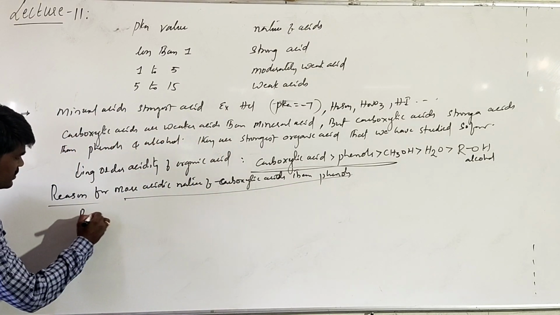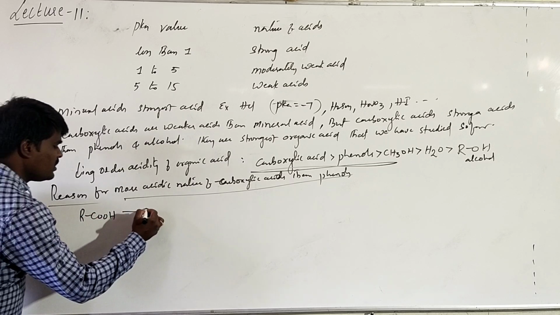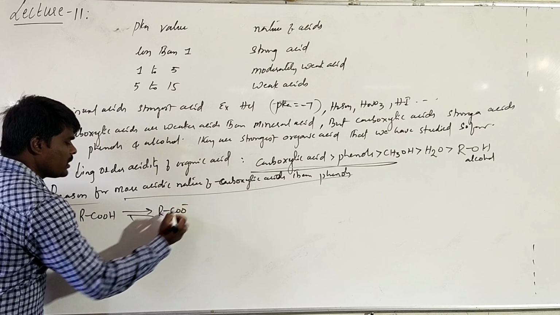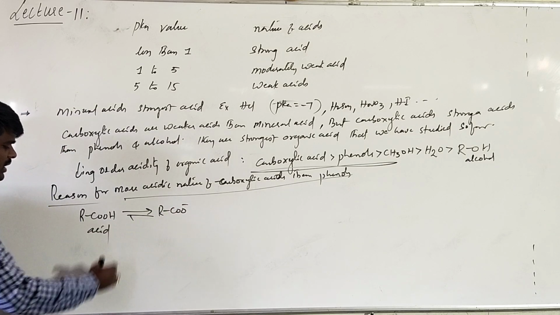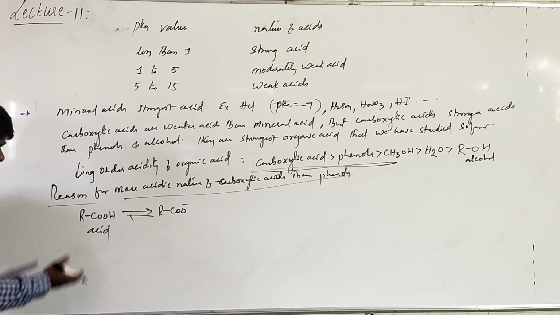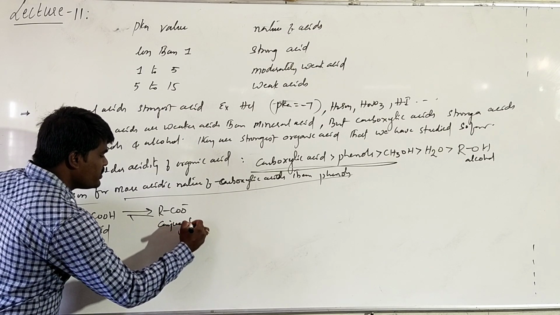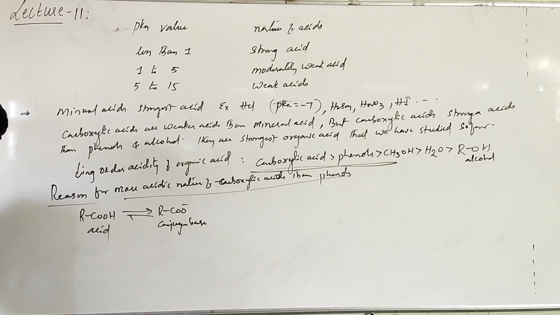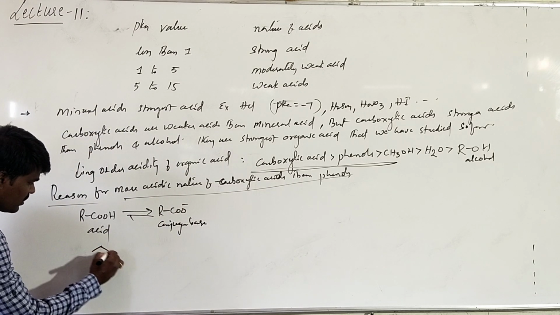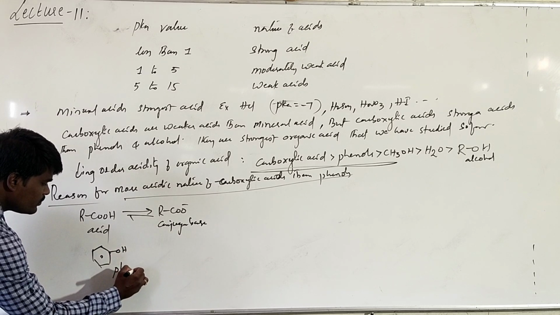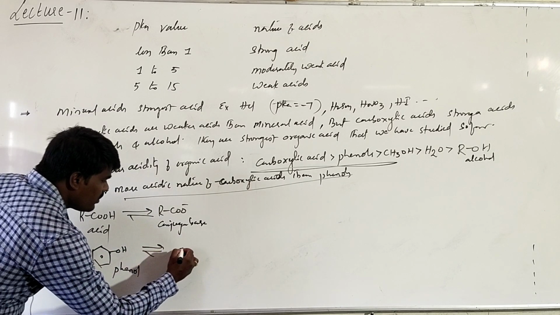Suppose this is a carboxylic acid. When it loses an H plus, it is called the acid, since it is losing an H plus, and this will be called the conjugate base. Suppose you are talking about phenol, this is phenol, and this is what we call the phenoxide ion.